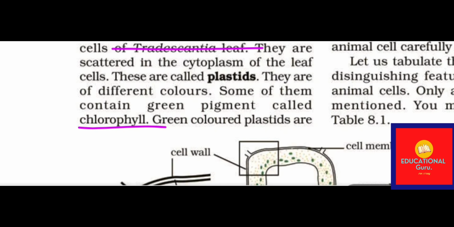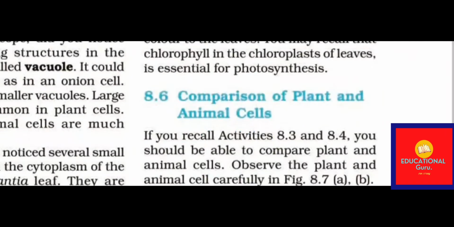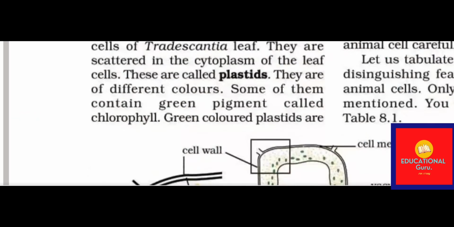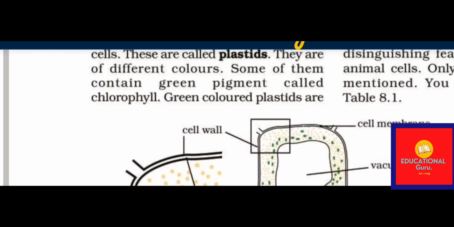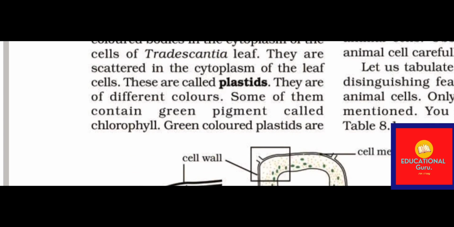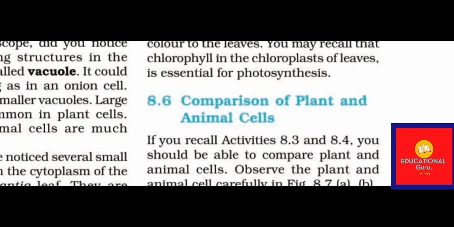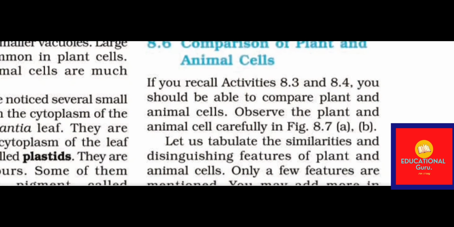Now, what is chlorophyll? It is present in plants and gives the green color pigment to the plant. The green colored plastids are called chloroplasts. They provide green color to the leaves. You may recall that the chlorophyll and chloroplasts of the leaves are essential for photosynthesis.